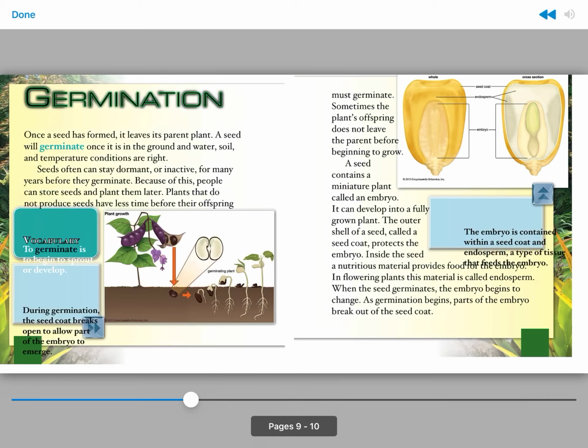A seed contains a miniature plant called an embryo. It can develop into a fully grown plant. The outer shell of a seed, called a seed coat, protects the embryo. Inside the seed, a nutritious material provides food for the embryo. In flowering plants, this material is called endosperm. When the seed germinates, the embryo begins to change. As germination begins, parts of the embryo break out of the seed coat.